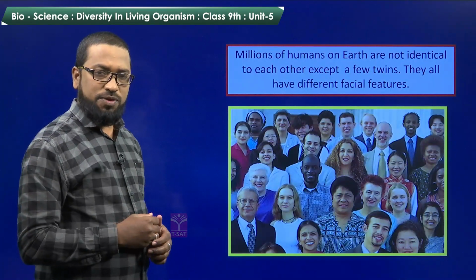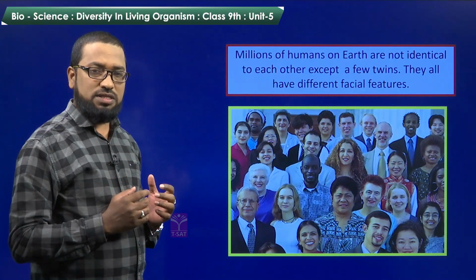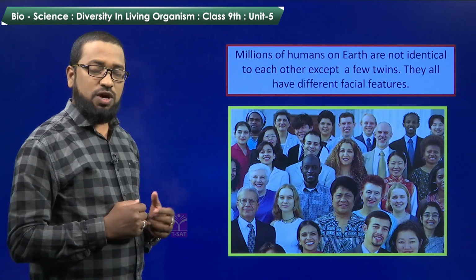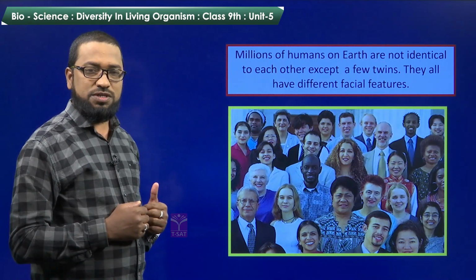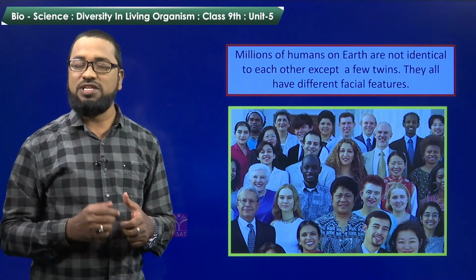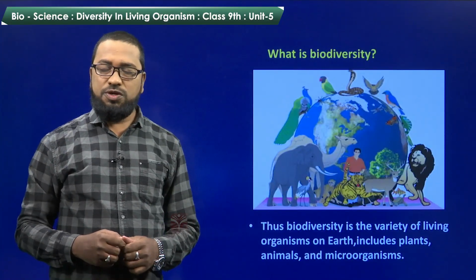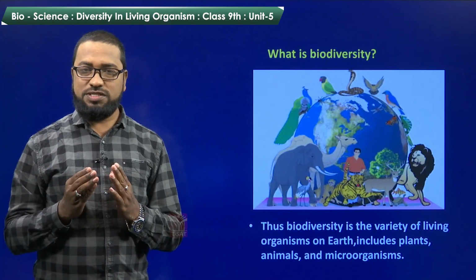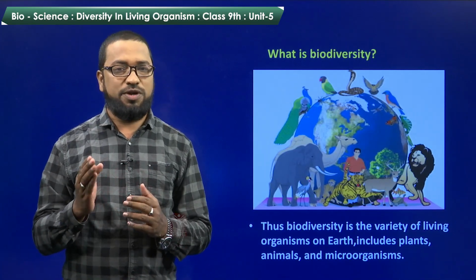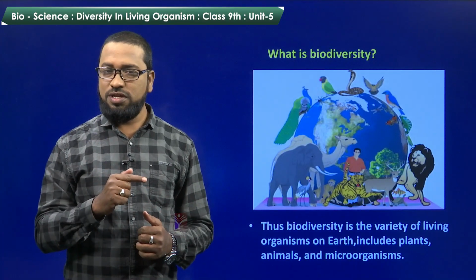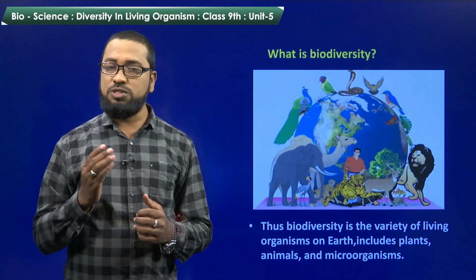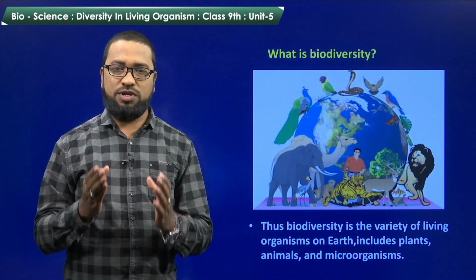When we come to the human beings, millions of humans on earth are not identical to each other except a few twins. They all have different facial features. We can differentiate them as Chinese, Africans, Europeans, like that. So now, you may have an idea about the variations among the species. All these differences or variations lead to the biodiversity. What is biodiversity? Biodiversity is the variety of living organisms on earth, includes plants, animals and microorganisms.